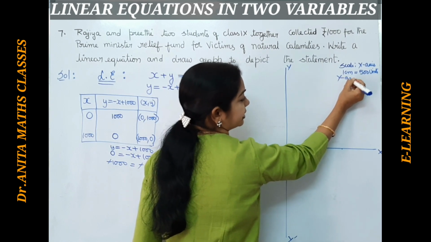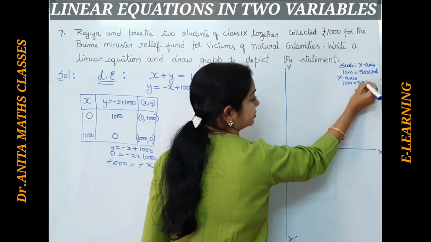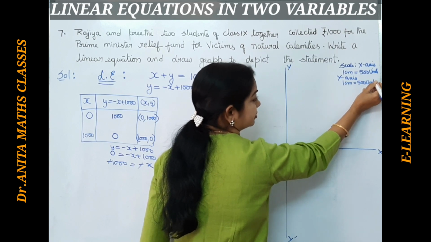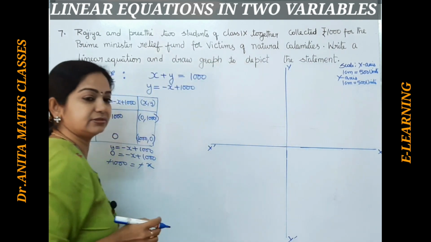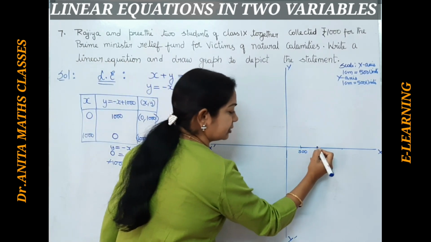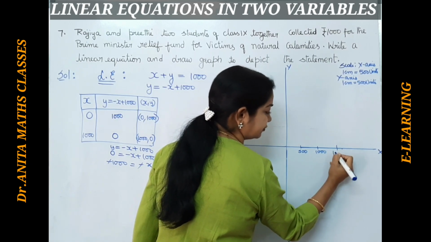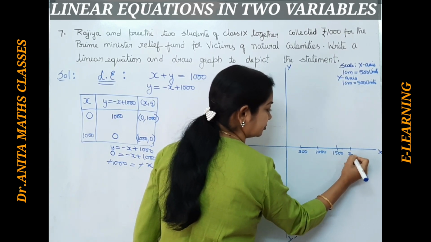In a similar way on the y-axis, 1 centimeter is 500 units, because we have 1000 here. So this is 500, first one 0 to 500, 500 to 1000, likewise 1500, 2000, and so on.